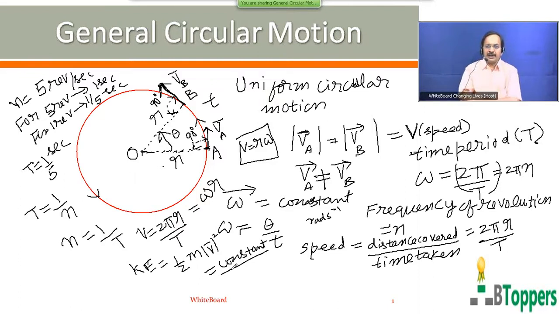In Newtonian mechanics, the mass of the particle, we assume it to be constant. So magnitude of velocity and speed of the particle is constant in uniform circular motion, so kinetic energy of the particle will be constant.